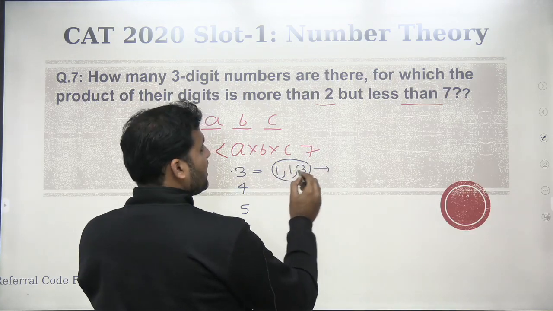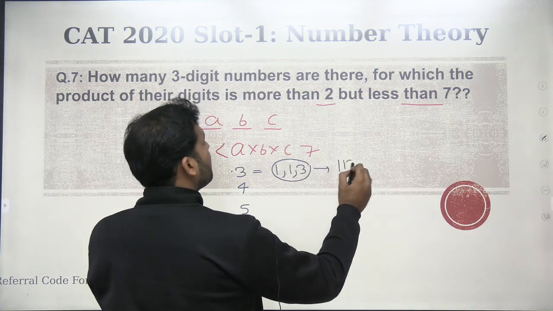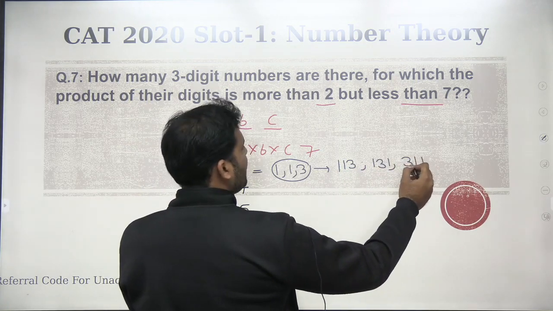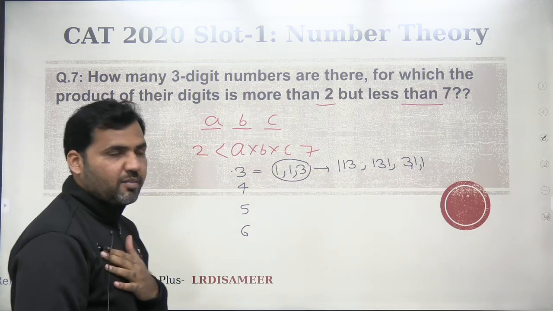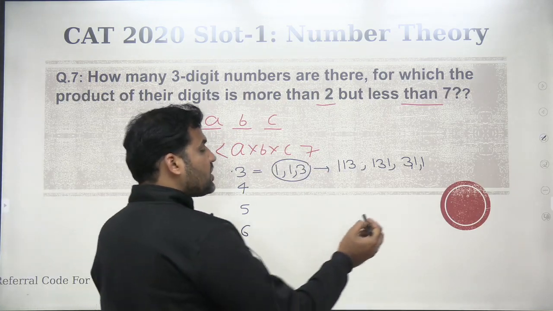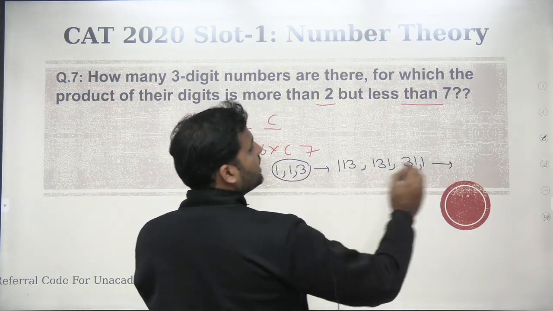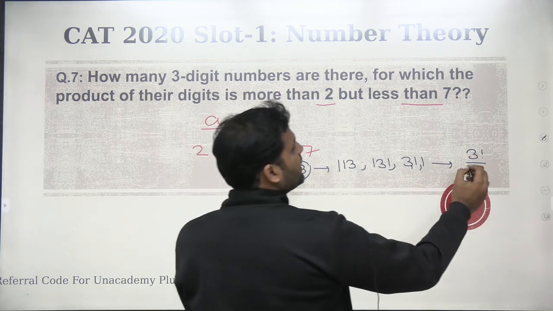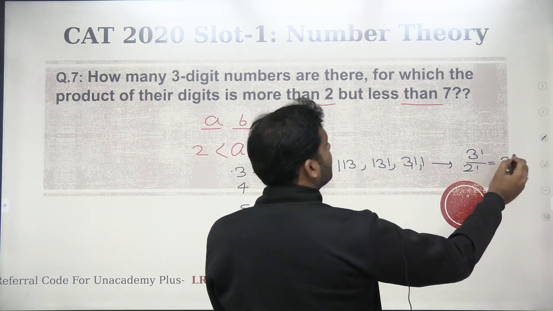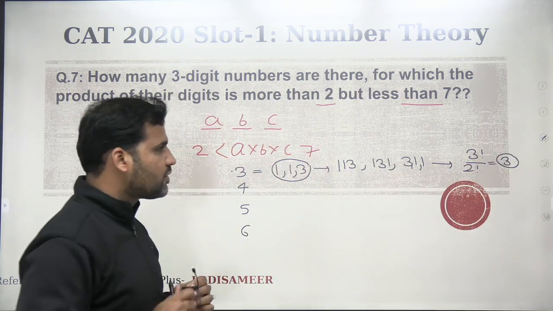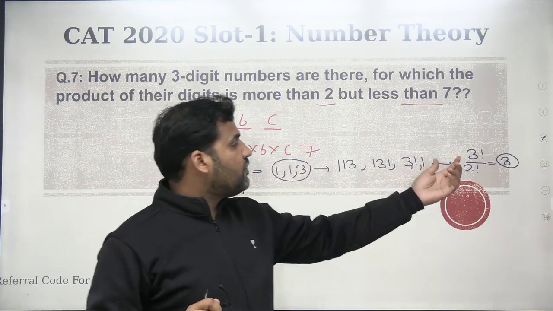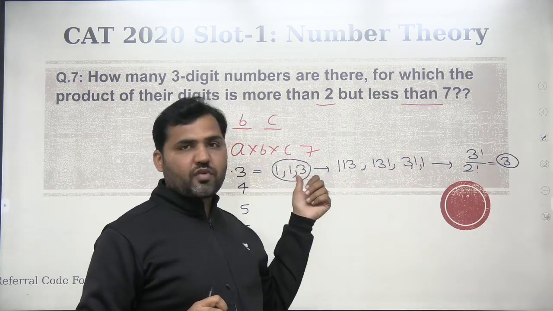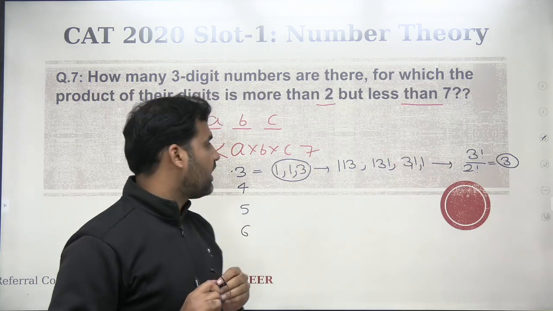See, using 113 you can make the number 113, you can make 131 or you can make 311. It's very easy to understand. Or you could have applied the concept of permutation and combination also, that the 3 digits on 3 places can be arranged in 3 factorial, and because there's a repetition of 2 digits, divide by 2 factorial, there will be 3 such numbers. Even if you don't know this permutation concept, you can still manage to make the 3 numbers. These are the only possible 3 numbers.